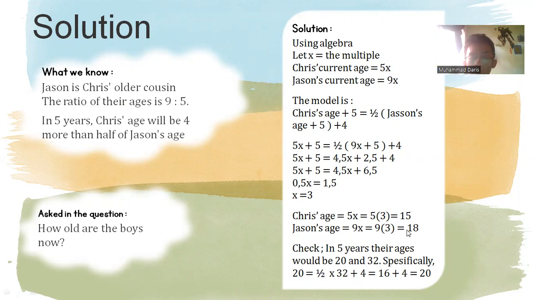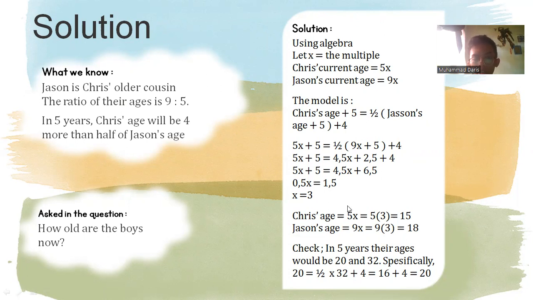And then we can subtract 5 from both sides, and subtract 4.5x. Then we get 0.5x is equal to 1.5. And then we divide by 0.5 to know 1x. The right side is divided by 0.5, and the left side we also divide by 0.5, and then x is equal to 3.